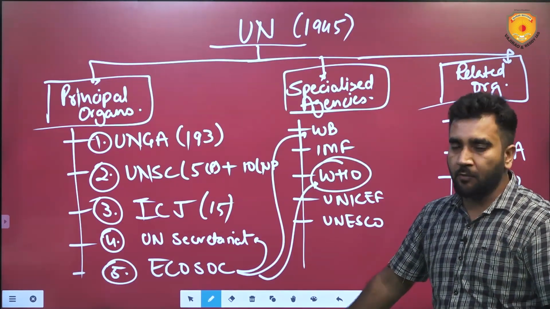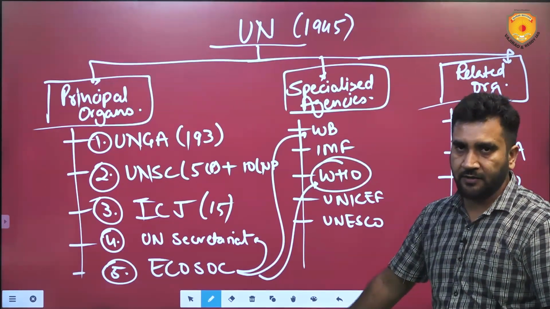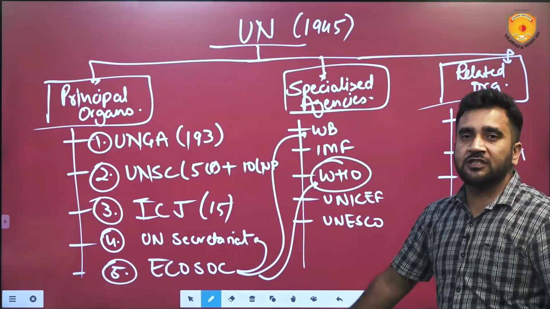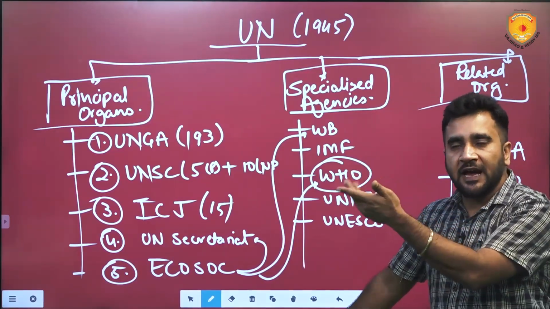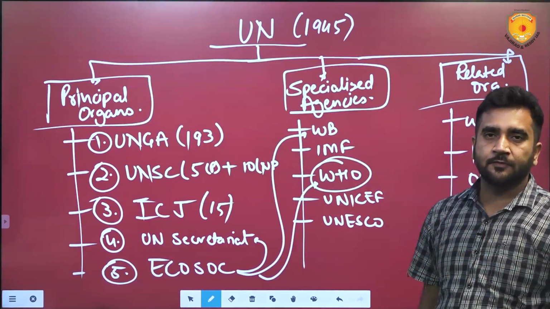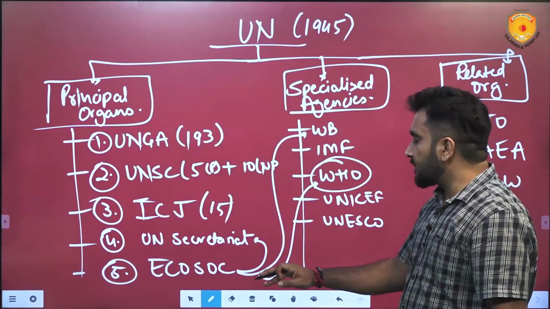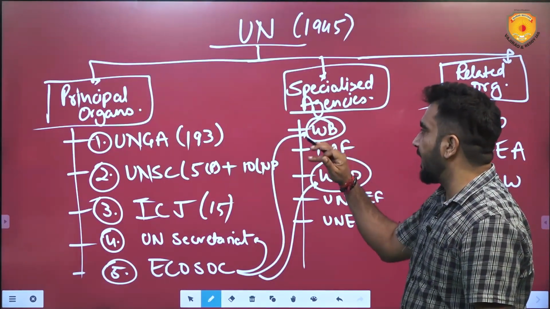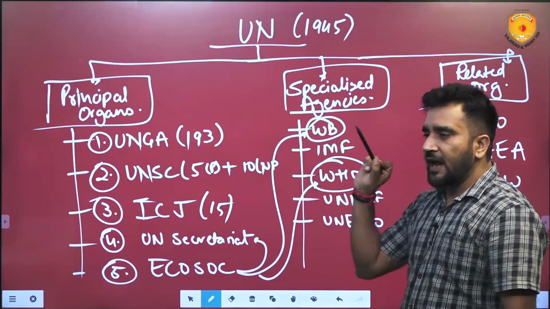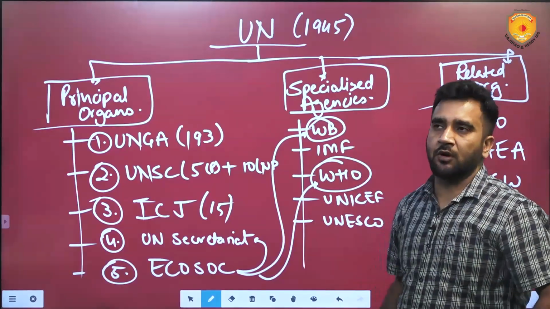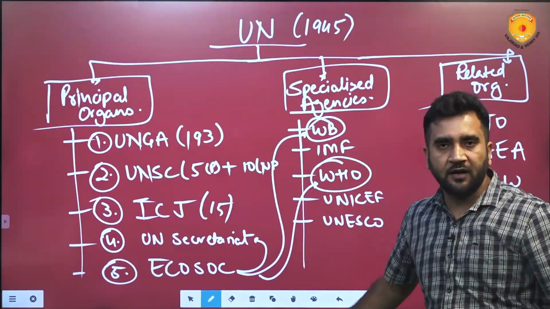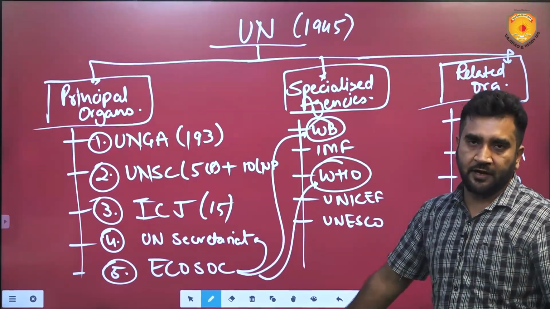Can it be done? WHO will say it can be done, I'll do that. But WHO will say, I will need the money to procure those vaccines. ECOSOC says, okay, don't worry. ECOSOC goes to the World Bank: I need this much money to be allocated to WHO for this purpose. Can it be done? The World Bank will say it can be done.